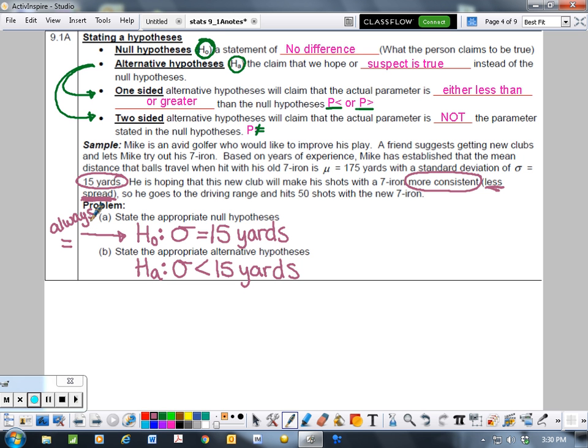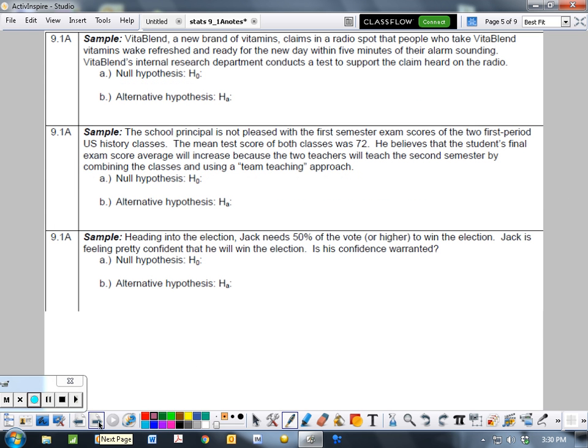We're always going to assume that it is a certain value. Now, our alternative hypothesis, this is where we use the symbols less than, greater than, or not equal to. And that will always happen. So as you're writing these and looking at multiple choice questions, it's something to keep in mind. Our null hypothesis should always be an equal to. So we're going to practice writing some of these hypotheses.